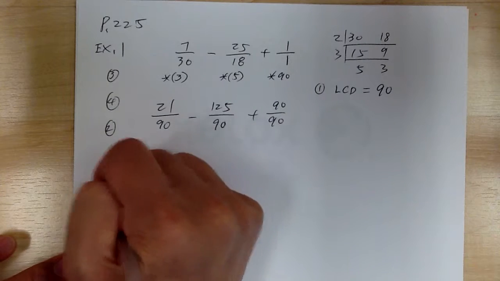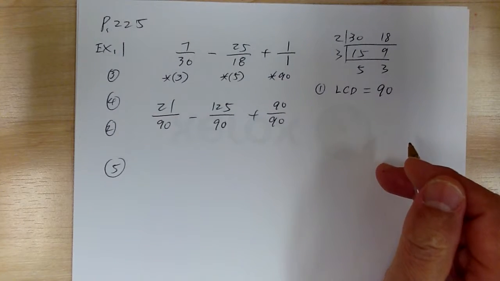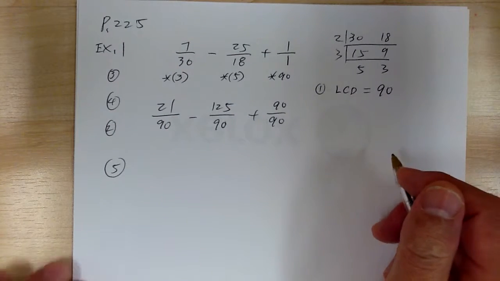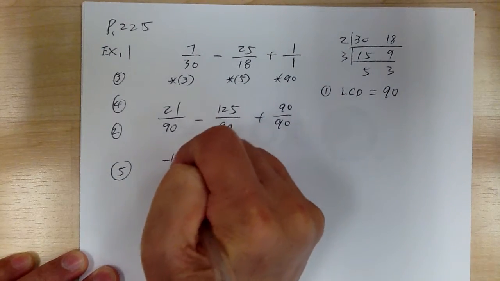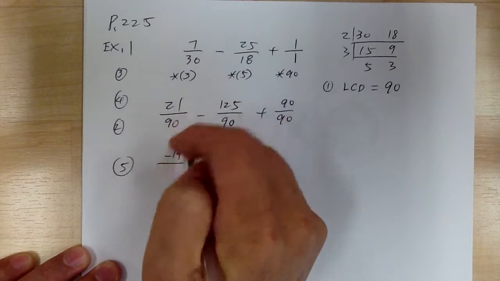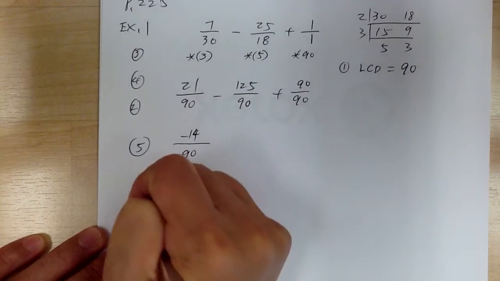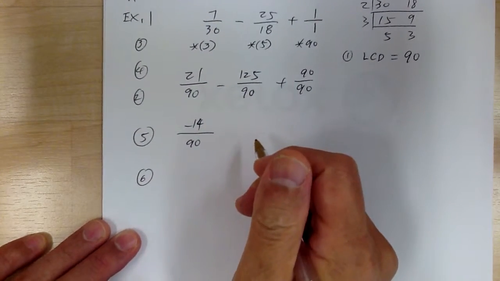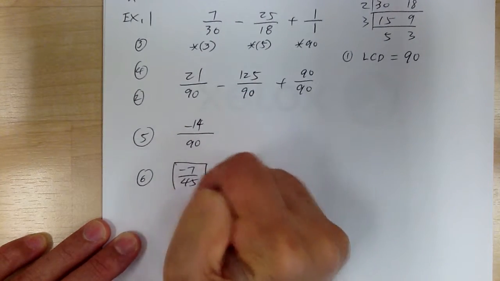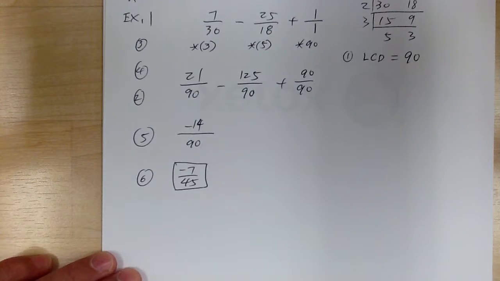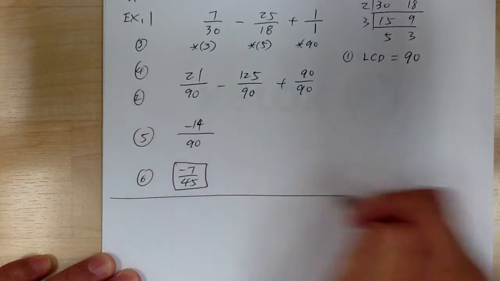Then your step 5, you're just going to add all this together. And so you end up with negative 14. You can use your calculator to work it out. So you got negative 14 over 90. And step 6, you simplify. You can divide by 2, so it'll be negative 7 over 45. And that is your answer. So every problem, you're going to do exactly those 6 steps. So make sure you do that.